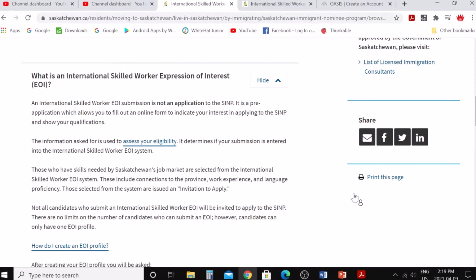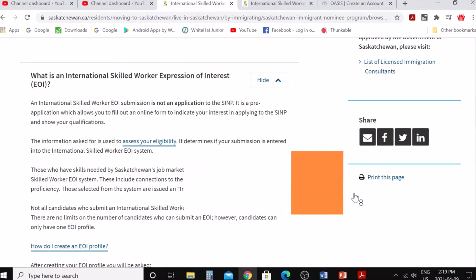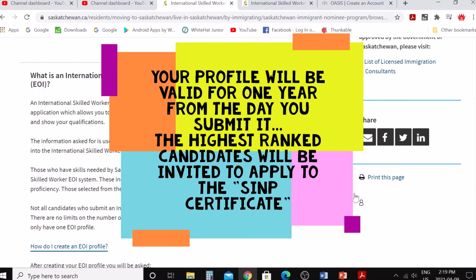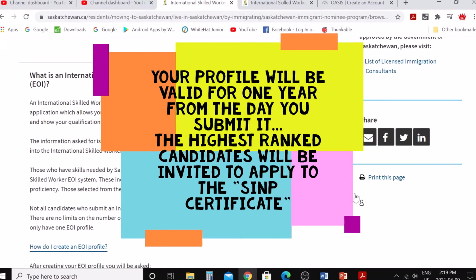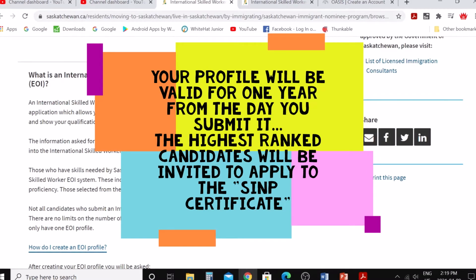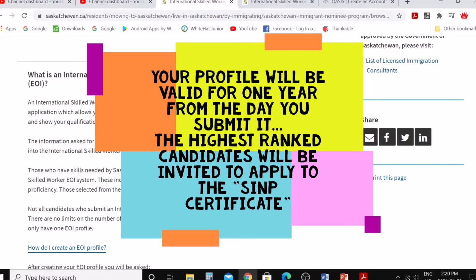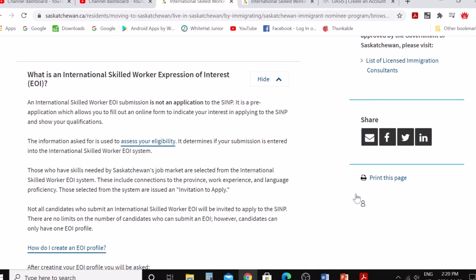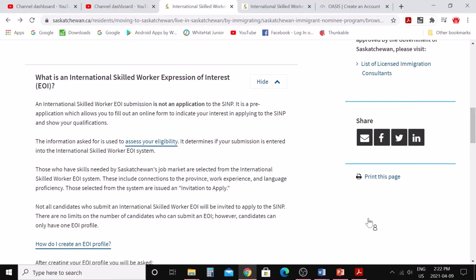So what EOI does, when you submit your EOI profile, you will be in the pool and then your profile will be valid there for 1 year. You will be ranked based on the information you provide. They determine if you are eligible or not, and if you are eligible, they will rank you according to the information you provided in the EOI profile. The highest ranked candidate will be invited to apply to the SINP by the email you provided in the EOI profile. After you are invited to apply, you need to submit your application for SINP certificate with all the documents.